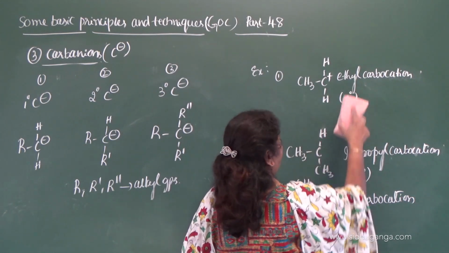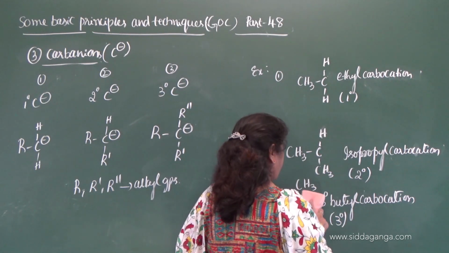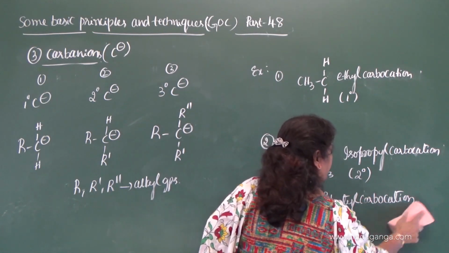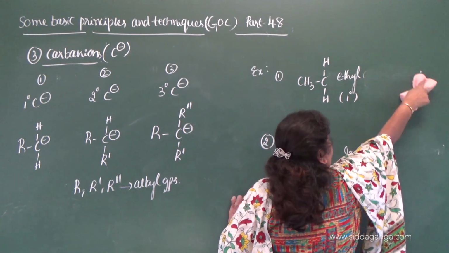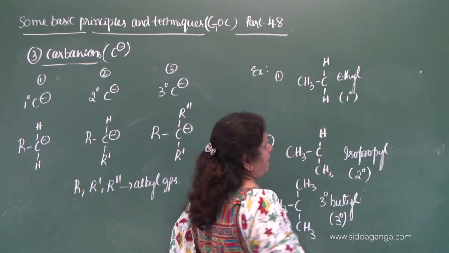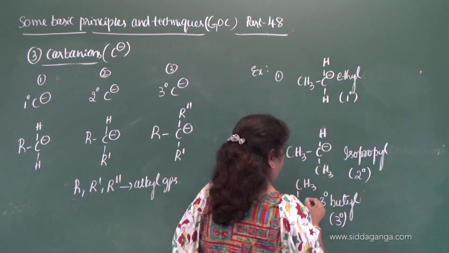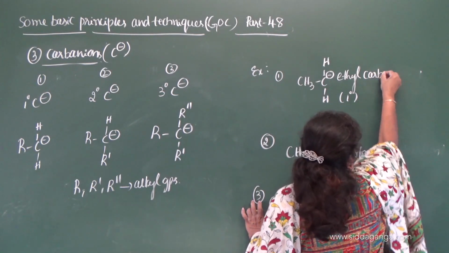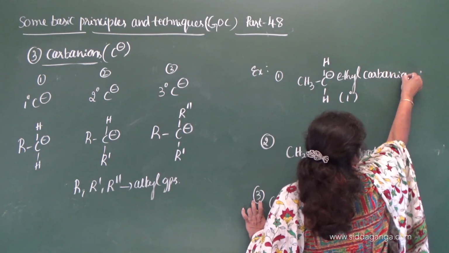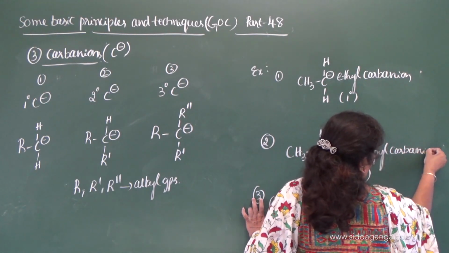Instead of positive charge, you write a negative charge here. So this is a negative charge. So then what is this? Ethyl carbanion, isopropyl carbanion.